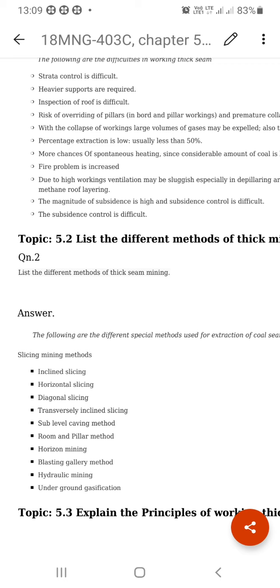Graham's ratio is very high, and the coal tries to catch fire very frequently. So when fire occurs, the total property of the coal is burnt up, and the total property of the mine is at stake. So the fire problem is very serious in this method.